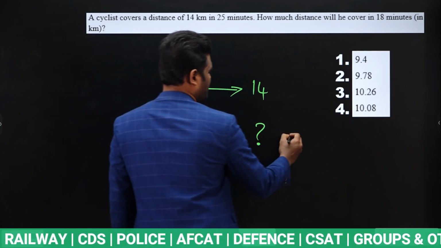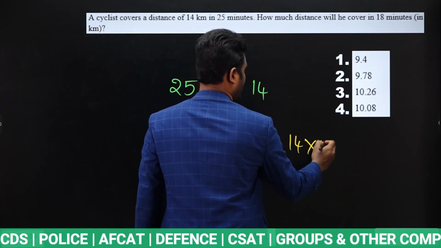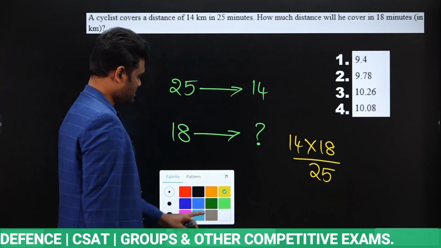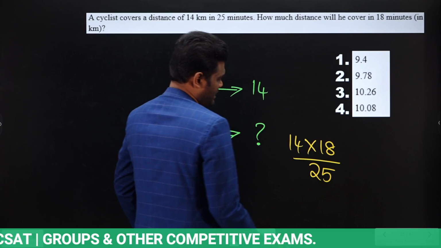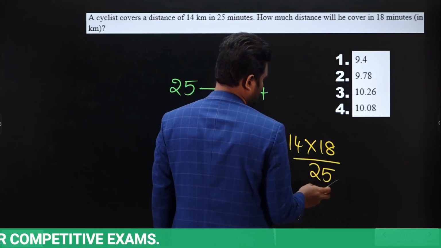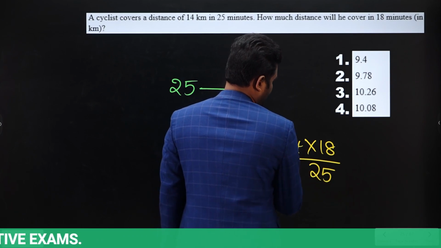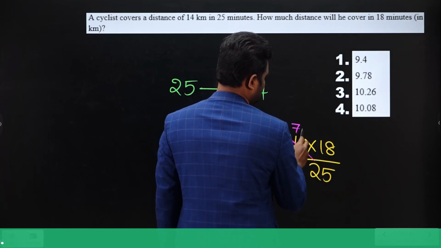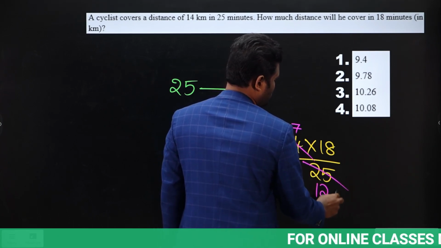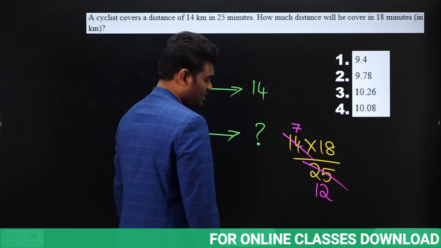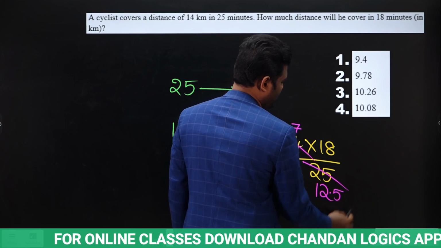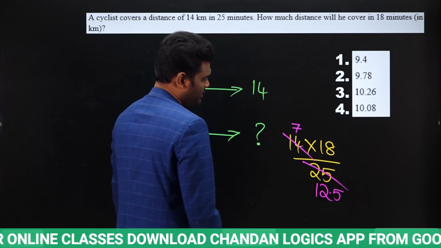So when you simplify this, this will be 14 into 18 divided by 25. Now just to simplify this, it will be approximately how much? Here if you observe, 2 cancels here 7 times. 2 cancels here how many times? 12 times. This will be 24. So this will be 12.5 times.